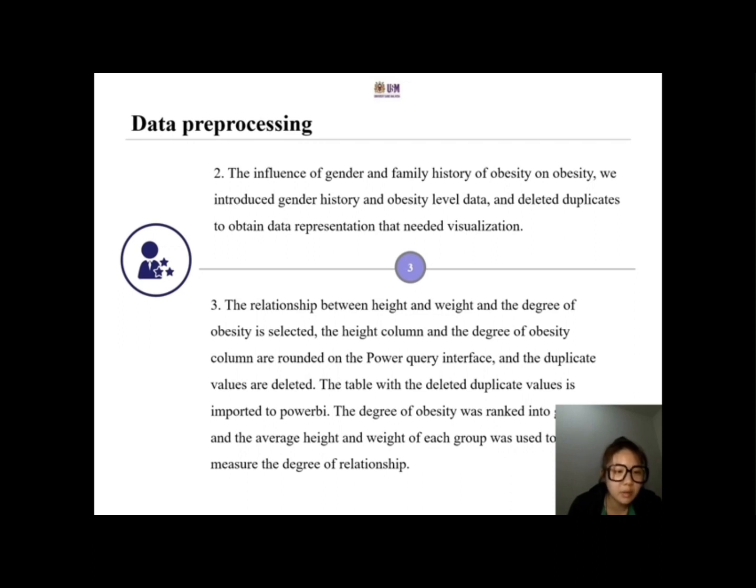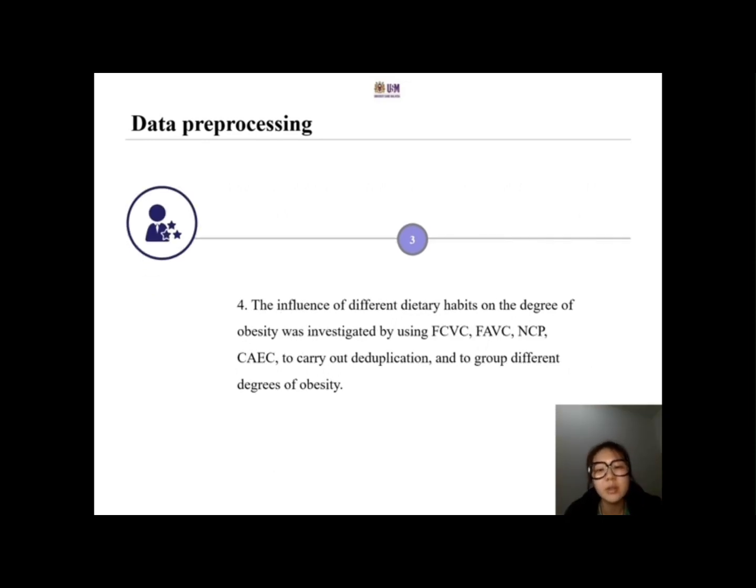The degree of obesity was ranked into groups, and the average height and weight of each group was used to measure the degree of relationship. The influence of different dietary habits on the degree of obesity was investigated by using FCVC, FAVC, NCP, and CAEC to carry out the deduplication and to group different degrees of obesity.